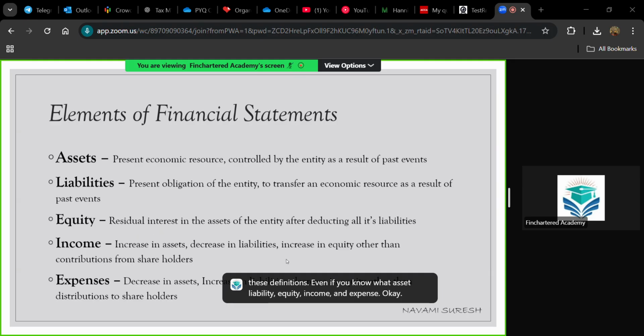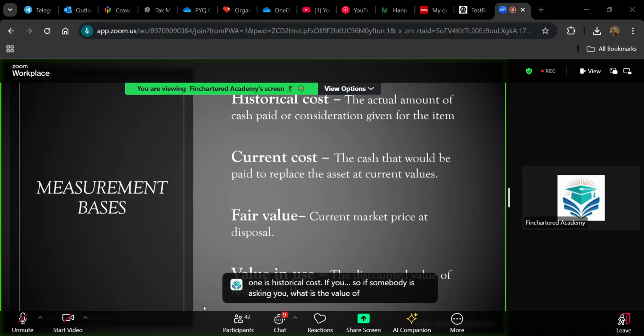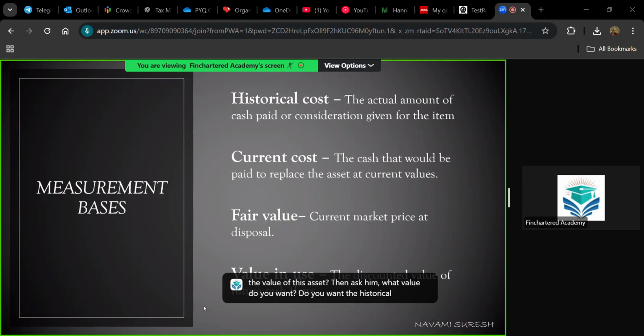Now, measurement basis. As per the conceptual framework, we have 4 measurement bases. How to measure assets and liabilities. We can use any of the 4 values in a particular situation given. The first one is historical cost. If somebody is asking you, what is the value of this asset? Then ask him, what value do you want? Do you want the historical cost, or the current cost, or fair value, or do you want to know the value in use?